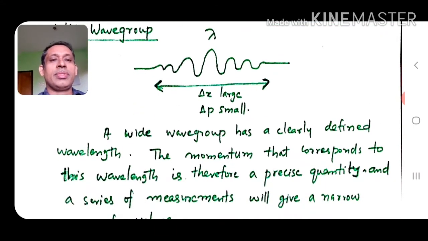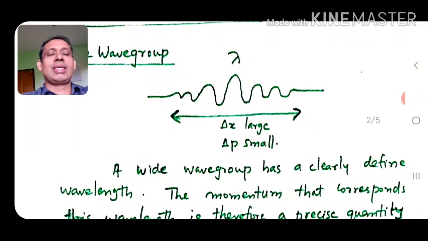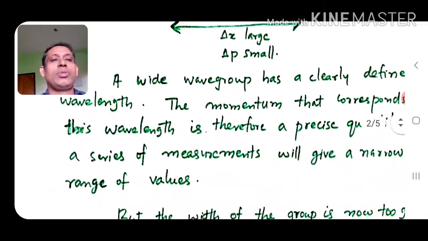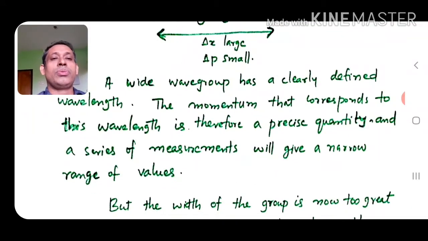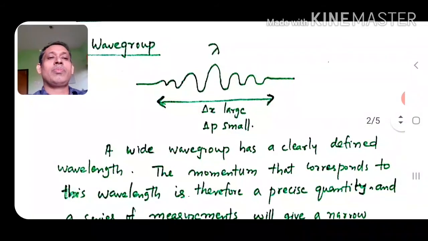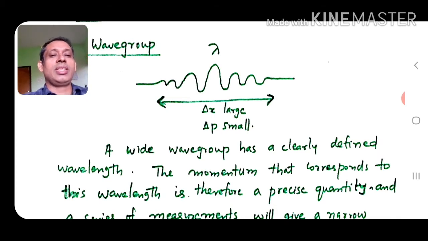But here a wide wave group means a very clearly defined wavelength. You can almost precisely determine the wavelength. The momentum that corresponds to this wavelength is therefore a very precise quantity. Since wavelength is well defined, momentum can be precisely determined.